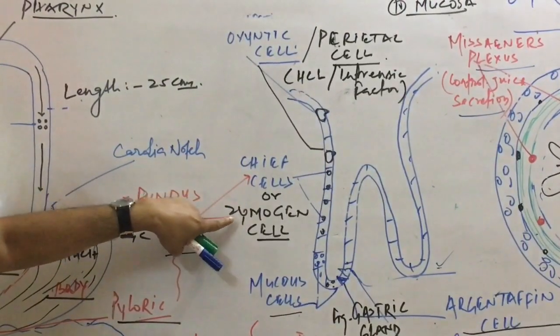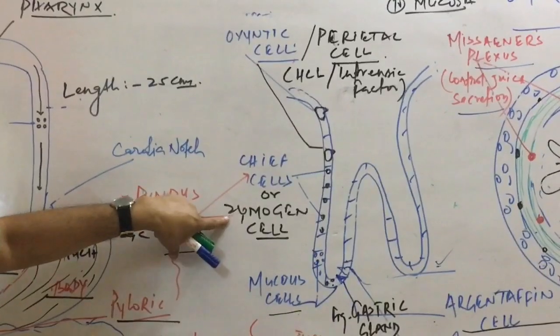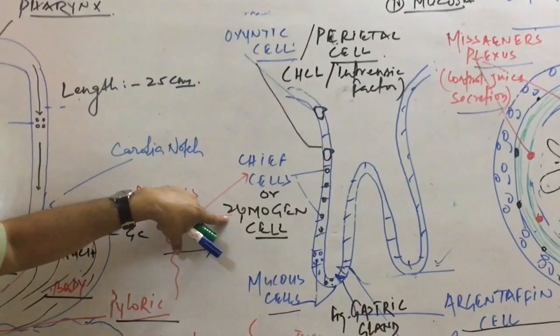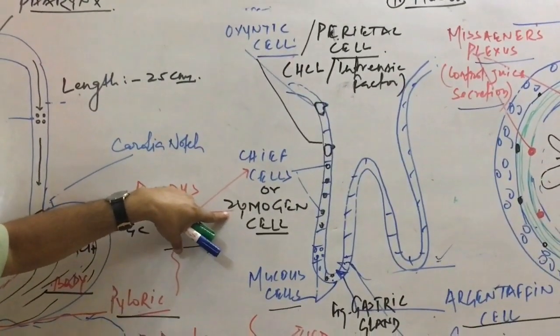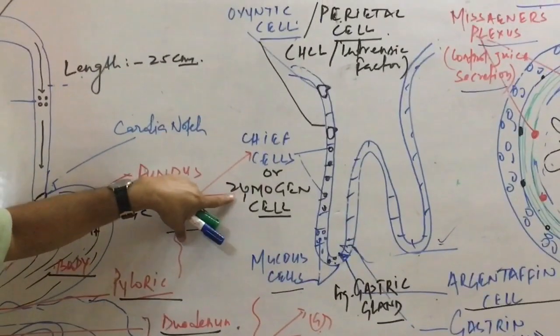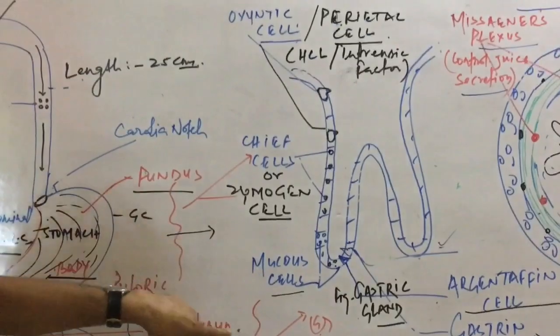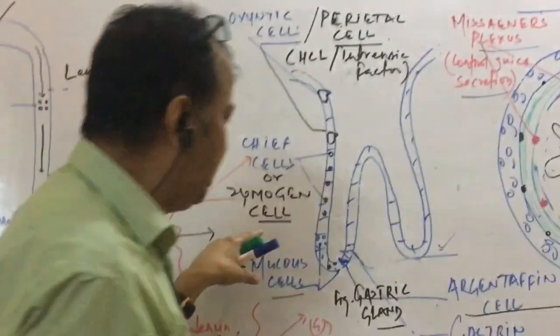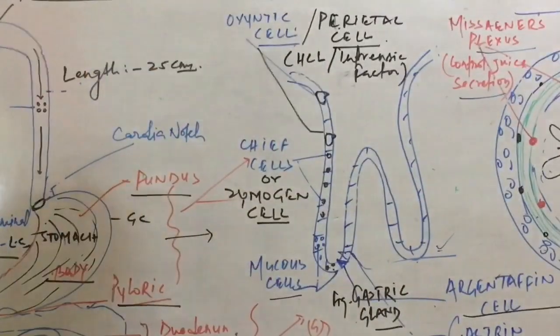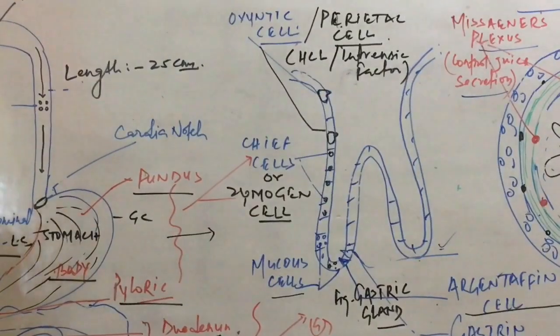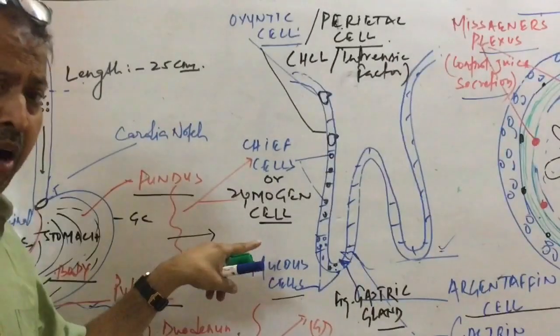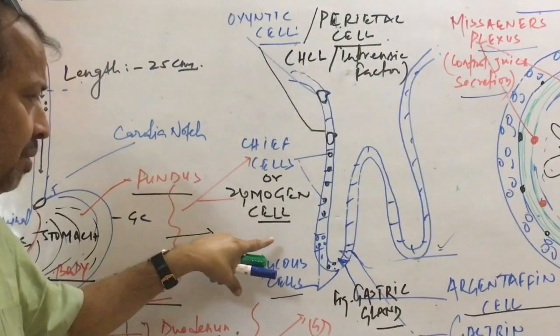Another cell is called the peptic cell, also called the chief cell, and also called the zymogen cell. It secretes the inactive form of pepsin called pepsinogen. HCl converts pepsinogen into pepsin, and pepsin acts on the protein of food to convert it into polypeptides, proteoses and peptones.